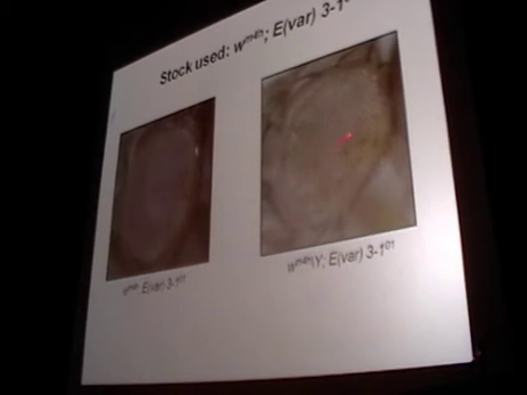Those are the stocks I've used. I don't know if there's some geneticists among you. Anyhow, these are the very enhanced stocks. Here the production of the white gene product is almost impaired. They are almost white.